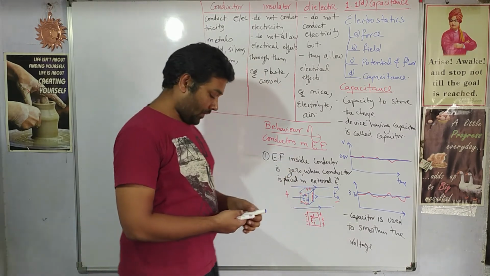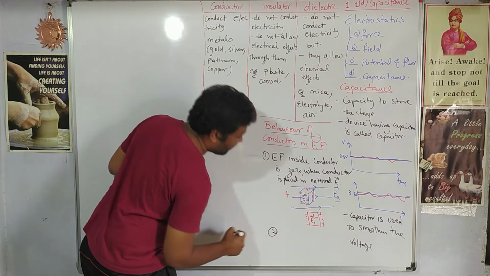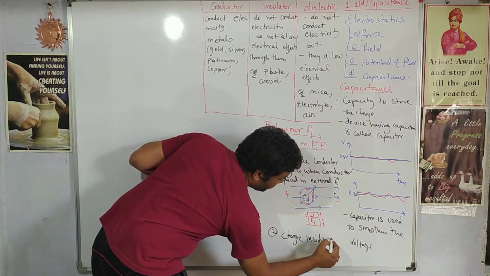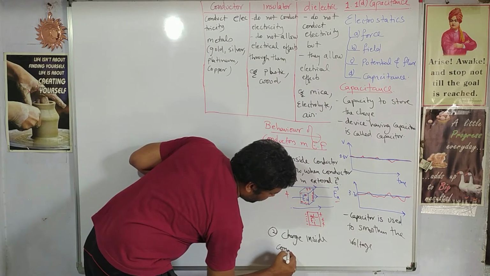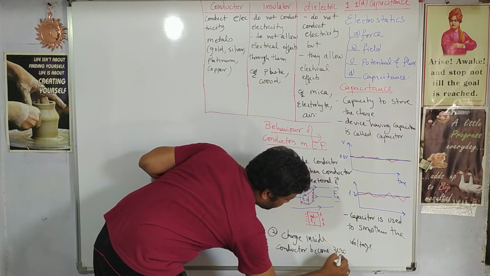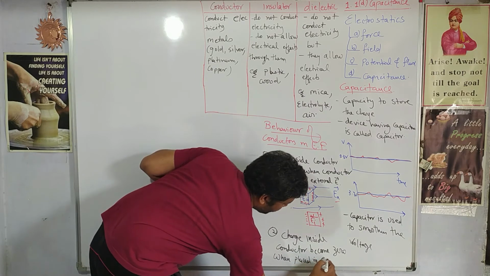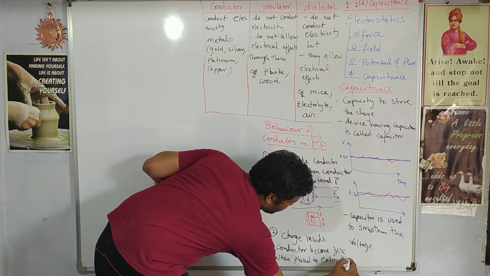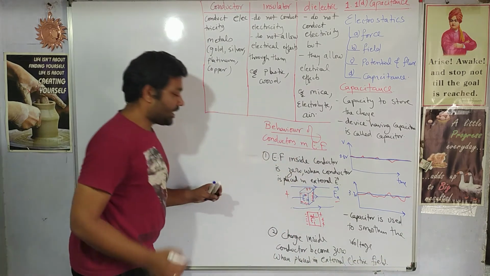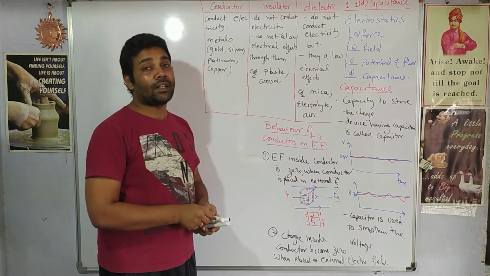Then the next point regarding the behavior of the conductor is that the charge inside a conductor becomes zero when placed in an external electric field. So when I place a conductor in an external electric field, the charge inside is also zero.